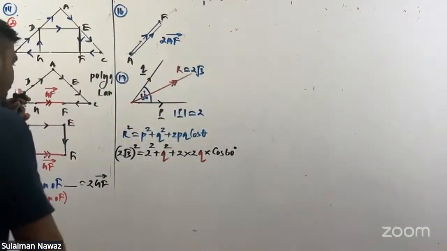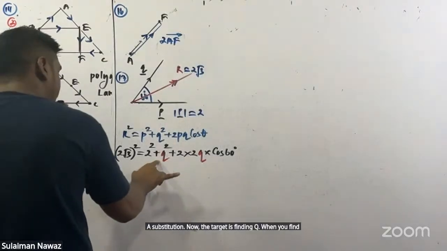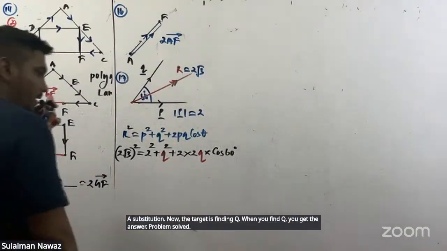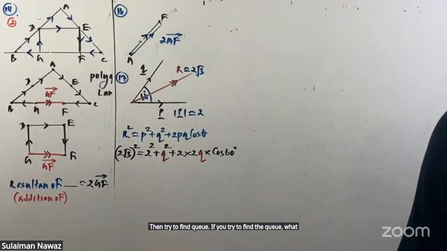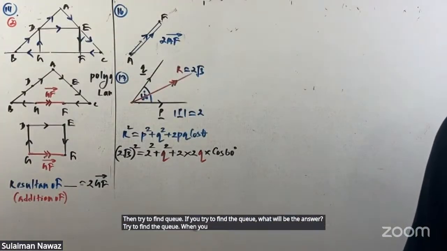After substitution, now the target is finding Q. When you find Q, you get the answer. Problem solved. Try to find Q. When you try to find Q, what will be the answer?